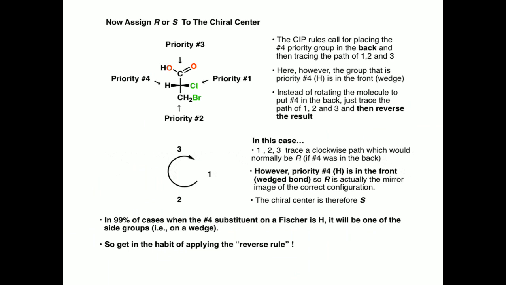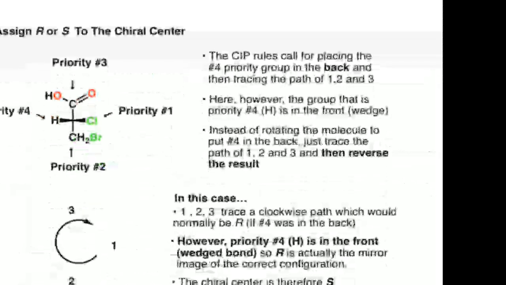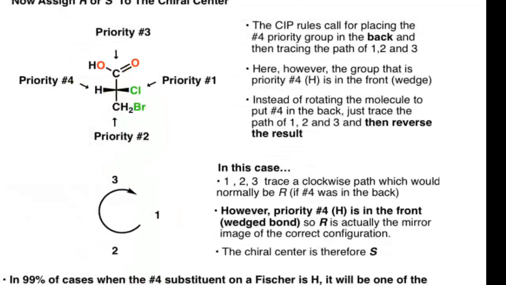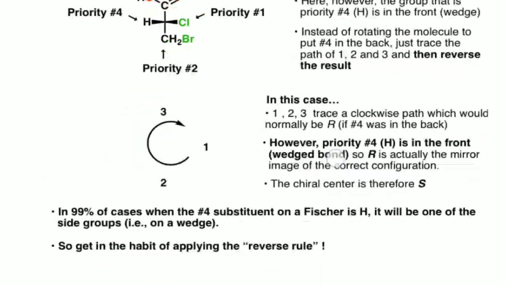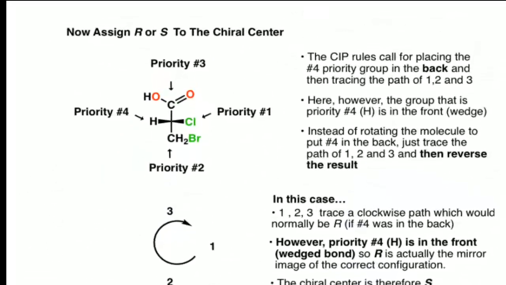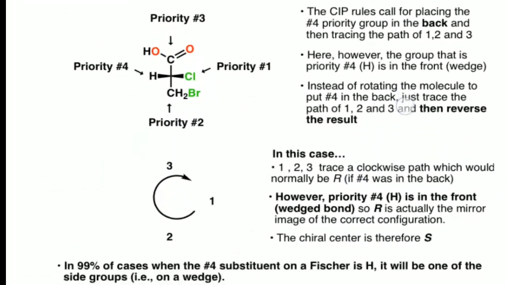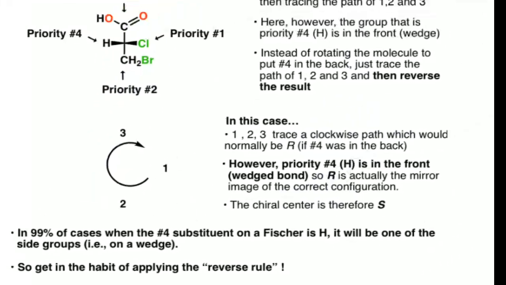Now assigning R and S to the chiral centers is also similar. So just observe these examples, following the previous slides and CIP rules. The same thing happens here.